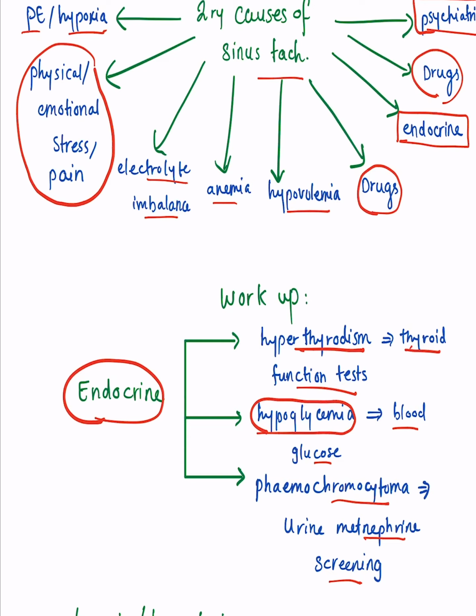If you stop beta blockers, sometimes they cause palpitations. Anticholinergics can cause palpitations, and stimulants as well. So for some people, drinking coffee will cause palpitations, so caffeine or alcohol as well can cause palpitations.